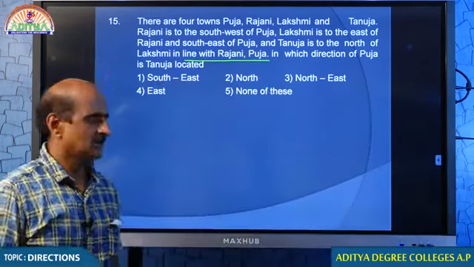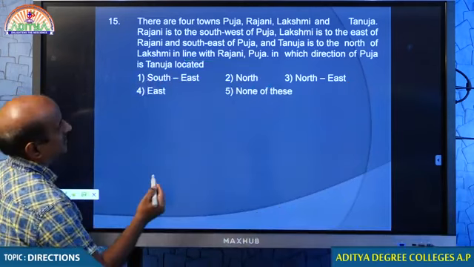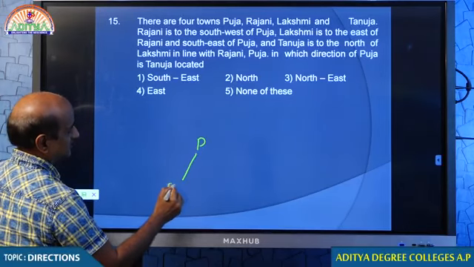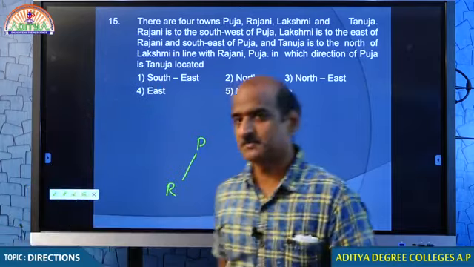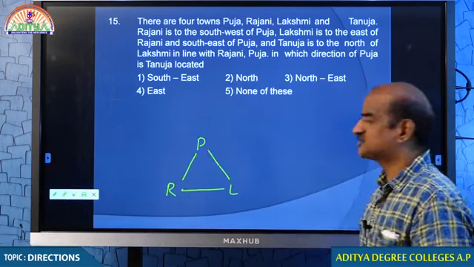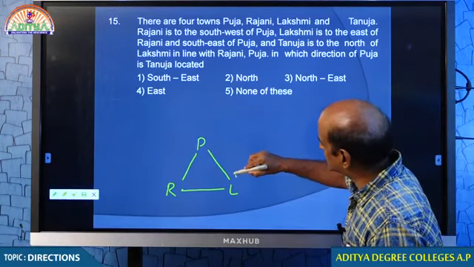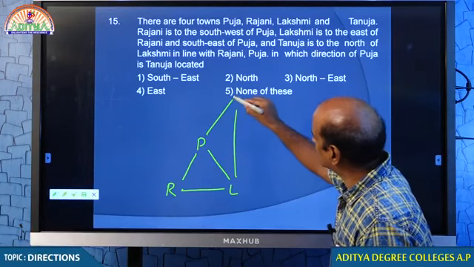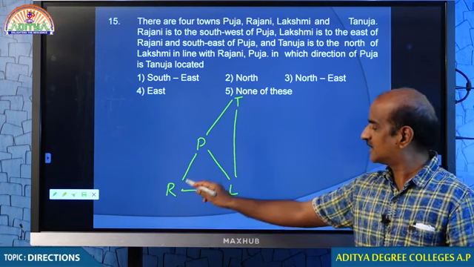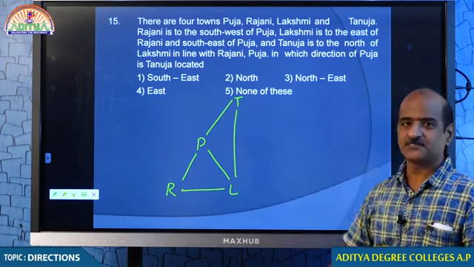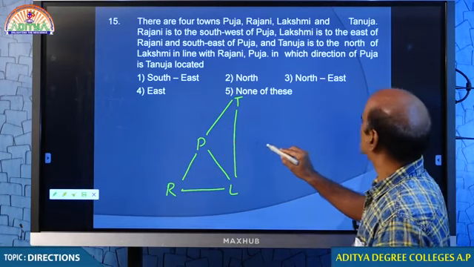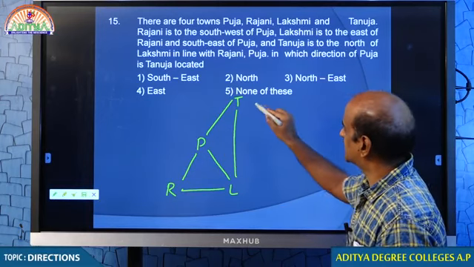Every point is important. Now club all the information. Point number 1. Southwest of Pooja we have Rajani. Lakshmi is east of Rajani, southwest of Pooja. Tanuja is north of Lakshmi, in line with Rajani and Pooja. Now the question is, in which direction is Tanuja with respect to Pooja? For Pooja, this position is northeast.